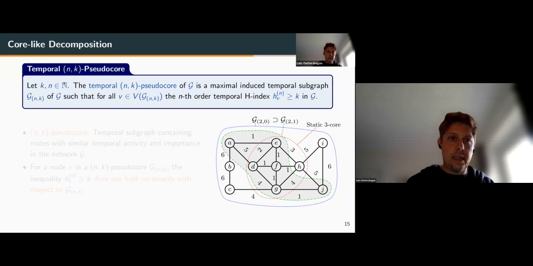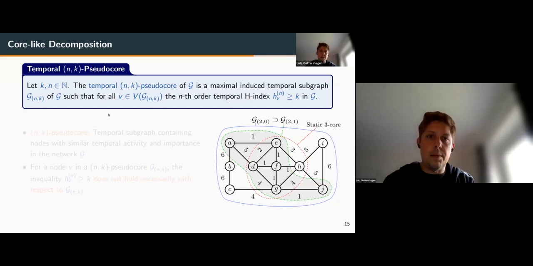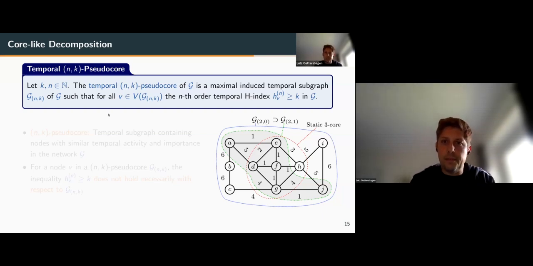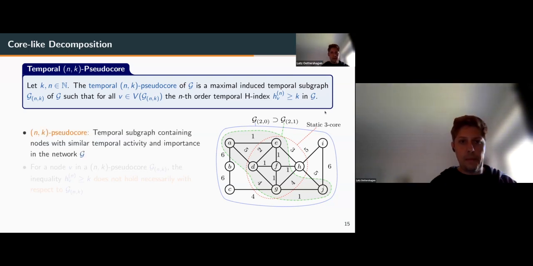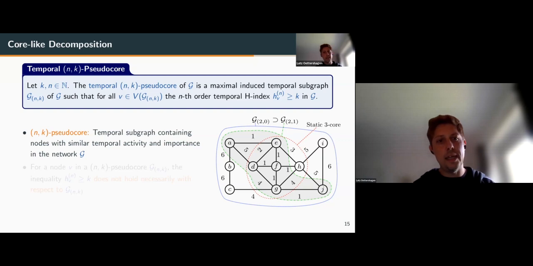Let k and n be integers, then the temporal nk pseudocore of G is a maximal induced temporal subgraph, such that for all nodes in the subgraph, the nth order temporal H index is at least k with respect to the original temporal graph G. So the nk pseudocore is a temporal subgraph containing nodes with similar temporal activity and importance in the network. You see an example here on the right.